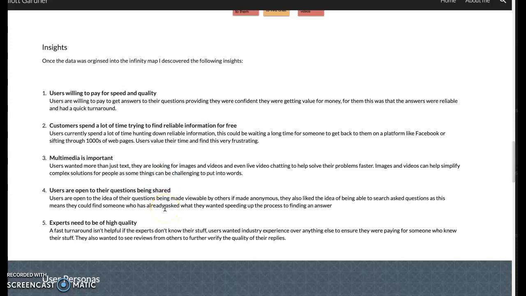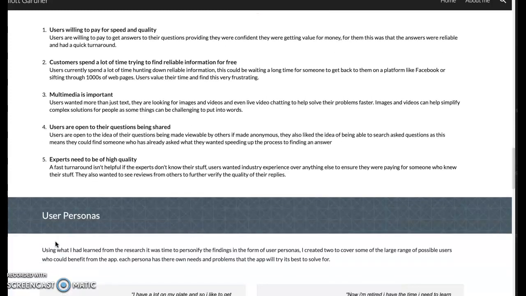We also found out that users are open to their questions and information being shared, so if they remove their name and anonymize it, then they're even more comfortable with the questions and answers being made public for others to search, which is something that the app looks to include later down the line. And it's critical that if people are paying money, it's good quality, because there's information of low quality already out there, but we need to make sure it's of high quality.